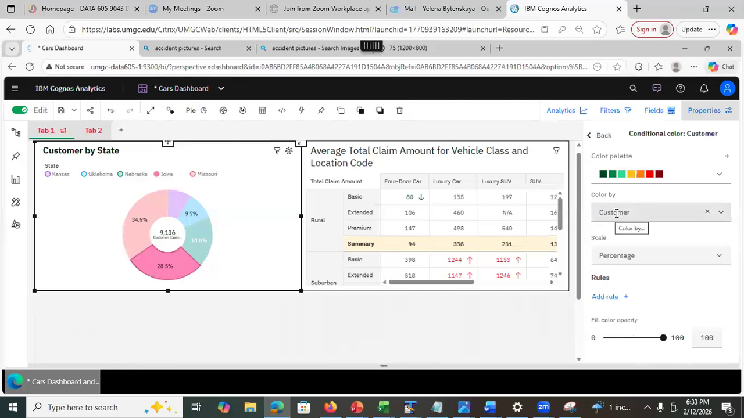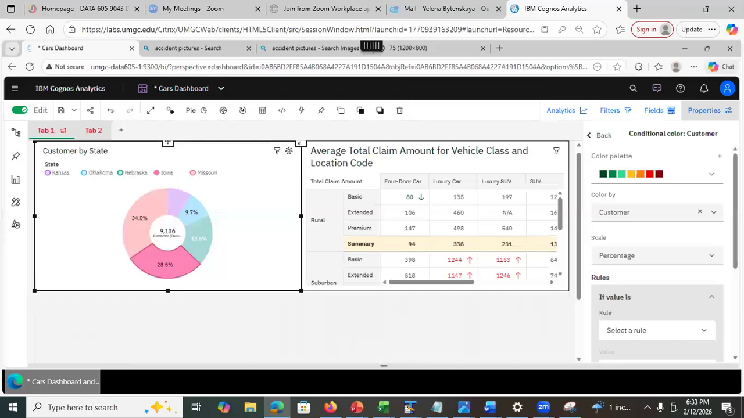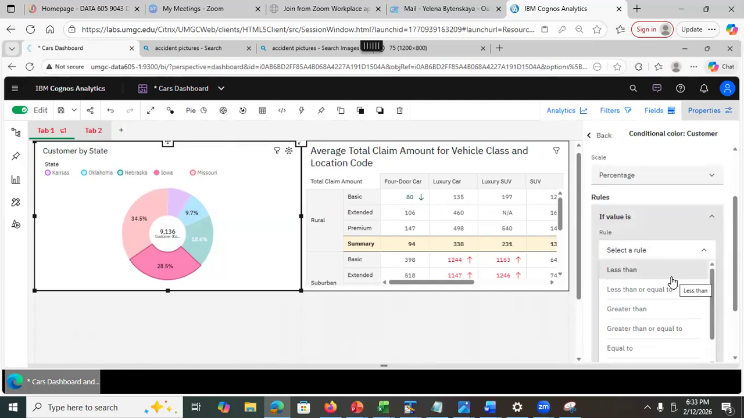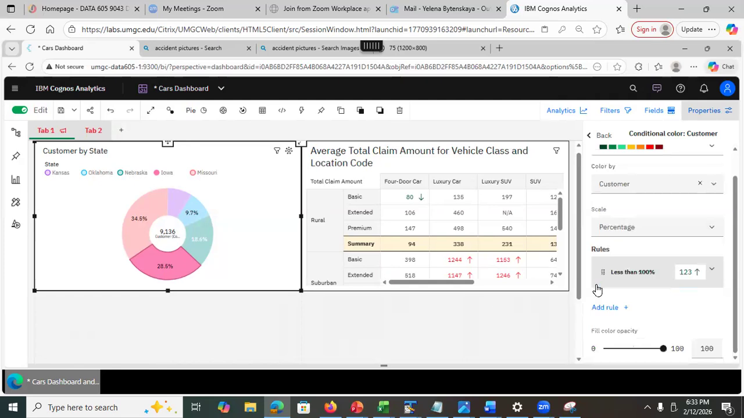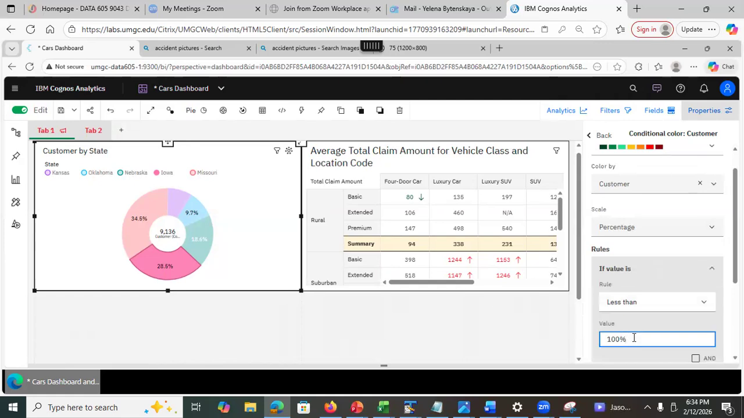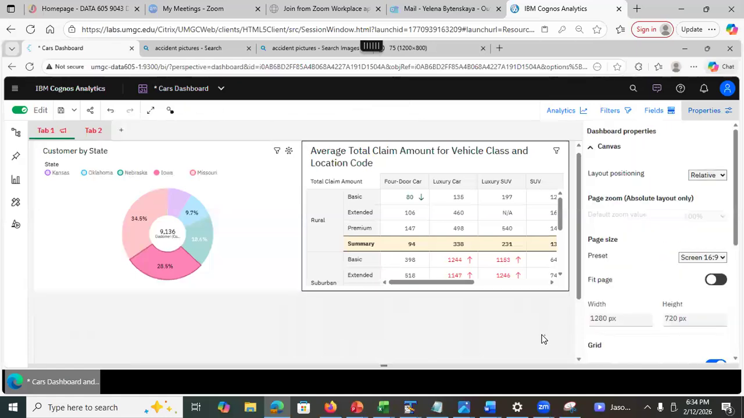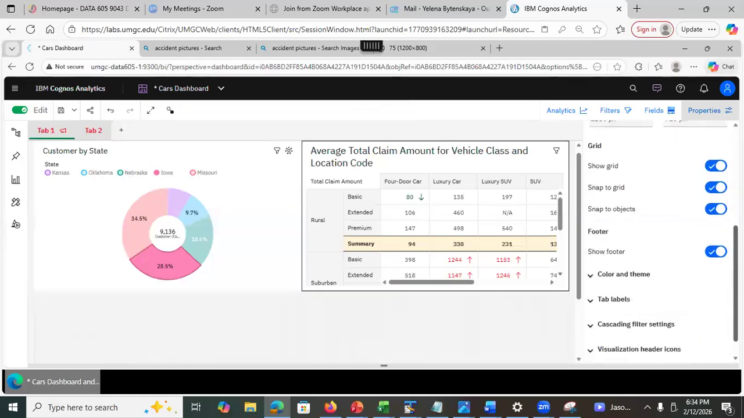Maybe something in here. Color by customer. You can add a rule. And the rule could be, well, I'm trying to see. Select a rule, let's say less than, and let's say value less than 10%. Then you can try the fill color. I'm just trying. Nope, not doing it.